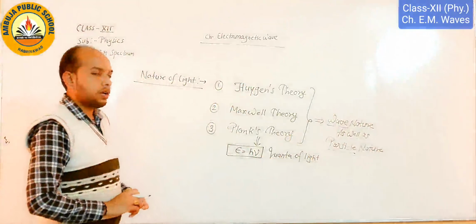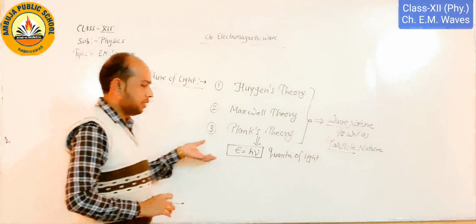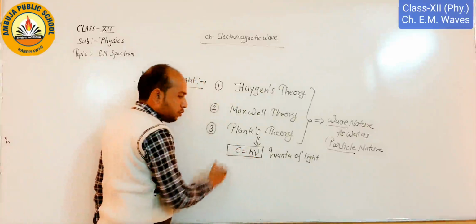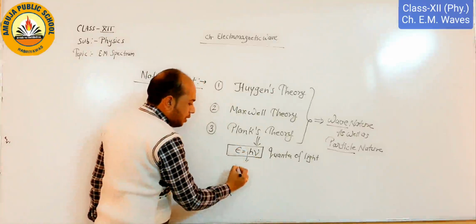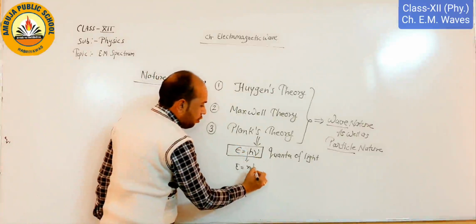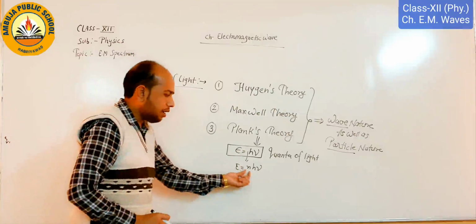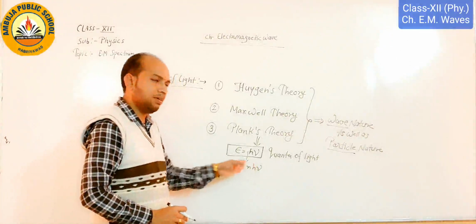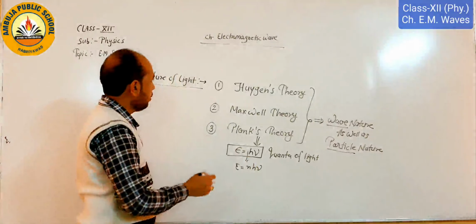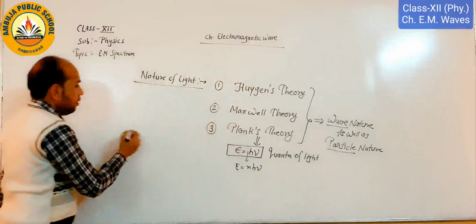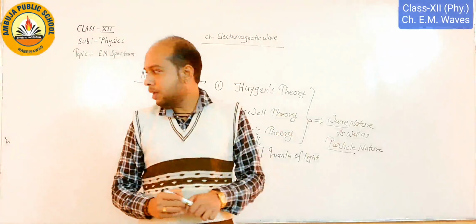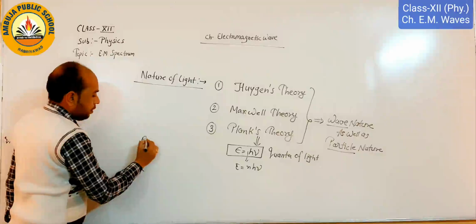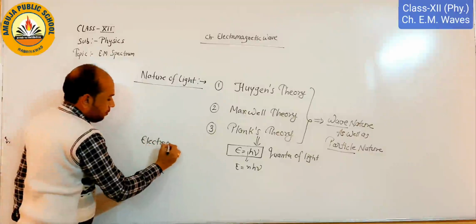So energy is not in a continuous form, it is always distributed in terms of small packets, and the smallest packet is E is equal to h nu. Here we also take E is equal to n h nu. That means an integral multiple of h nu, maybe 1 times, maybe 2 times, maybe 3 times, and so on. So on behalf of this, we discuss electromagnetic wave. What is an electromagnetic wave?